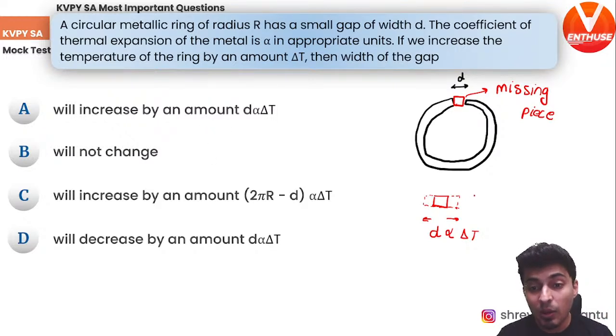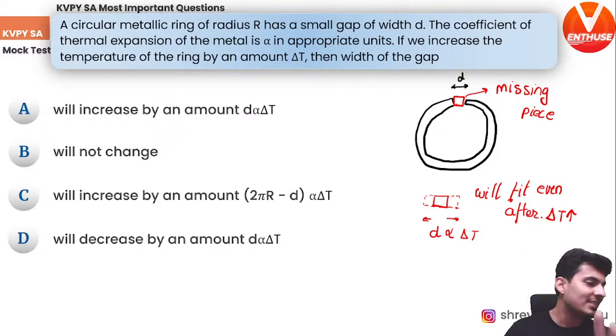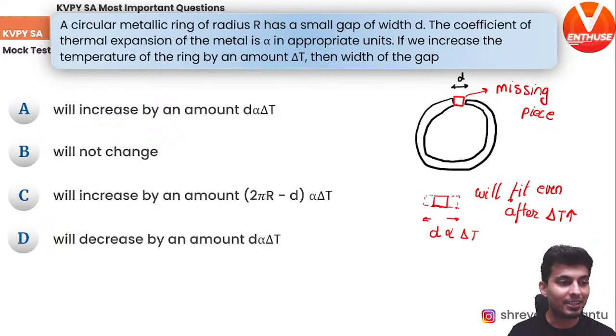So this will always fit, even after the temperature has been increased. So that's the reason. Hence the answer is A, d alpha delta T. Got it? Yes, Athira. Very true.